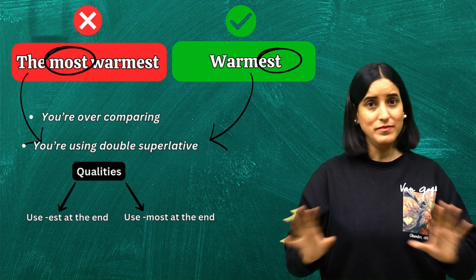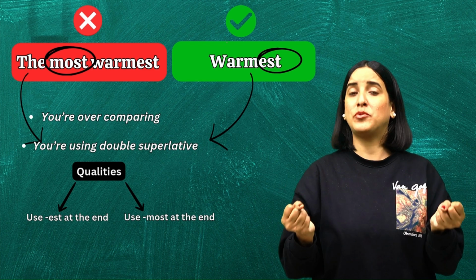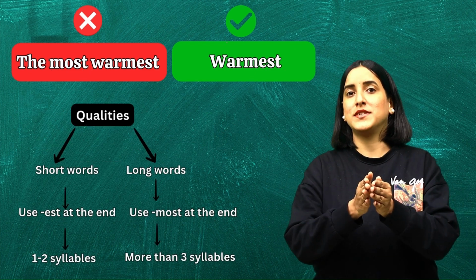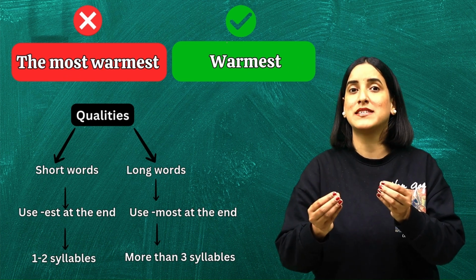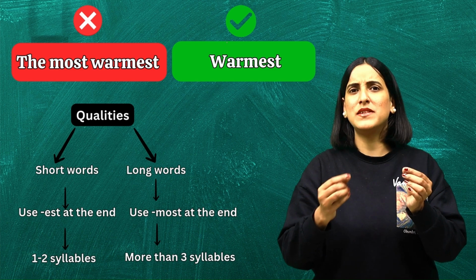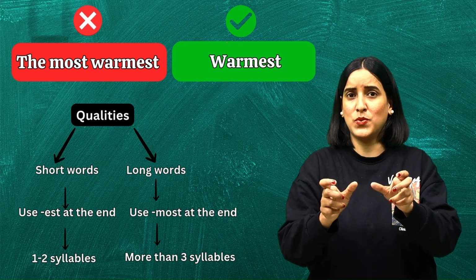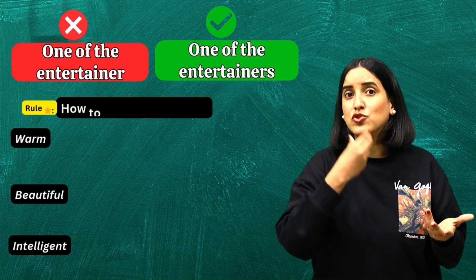All right? The rule says that whenever we have short words, okay, let me just help you with the simplest way that I can. Whenever we have short words, meaning words of 1 to 2 syllables, use est. Syllables, the division of the words. In how many parts we can divide a word, and you can decide syllables with the number of times your jaw drops down.